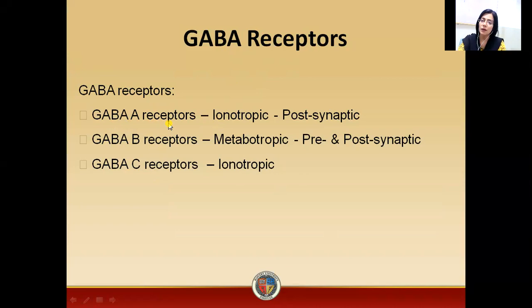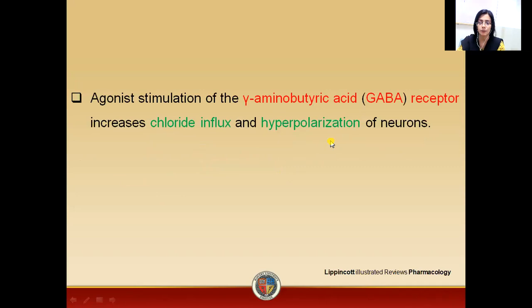So these GABA A receptors are actually ionotropic receptors and are present postsynaptically, while GABA B receptors are metabotropic receptors. It means they are associated with G proteins and are present both presynaptically and postsynaptically. While GABA C receptors are the least studied receptors, these receptors are also ionotropic receptors, and according to most research studies, these receptors are also present postsynaptically.